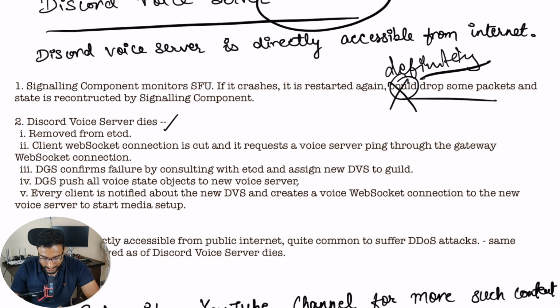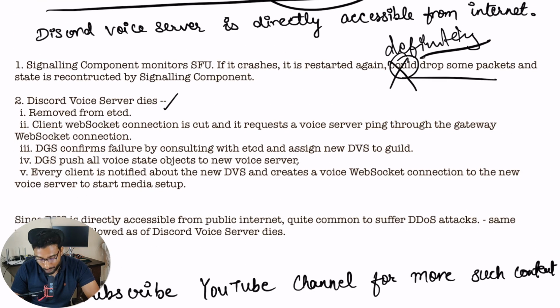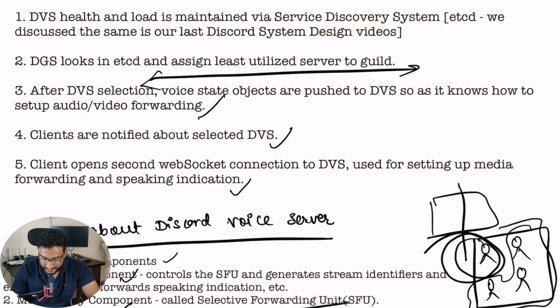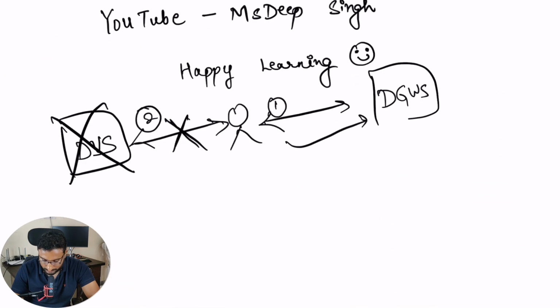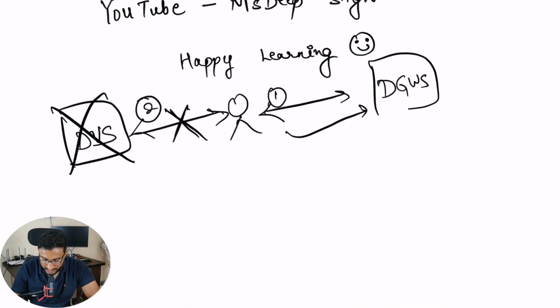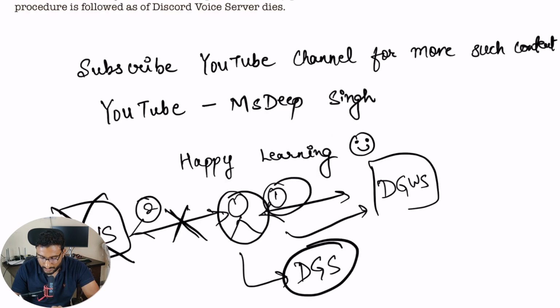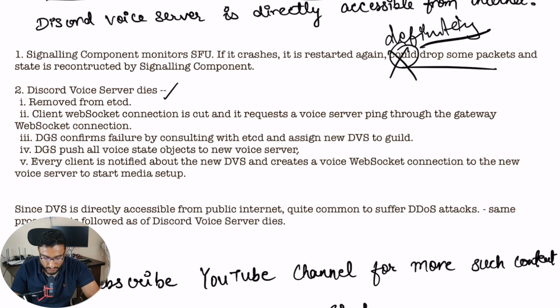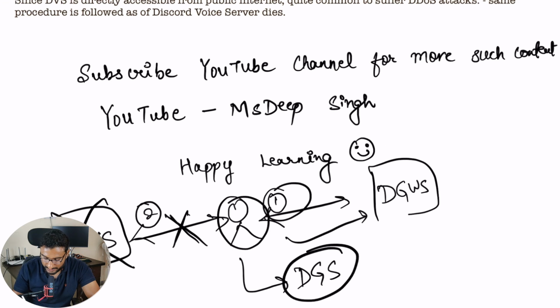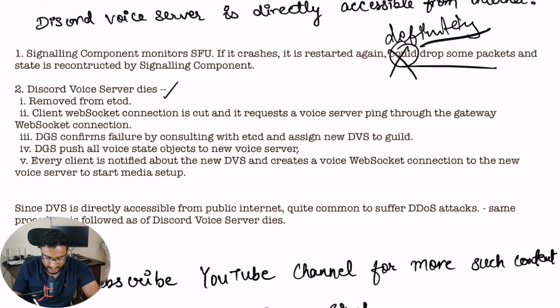So what DGWS will do is, what was DGS? Guild server, right? This particular user, not through this WebSocket connection, but it will interact with DGS, the Discord guild server, asking please find me a new server where I can connect. So the client WebSocket is cut and requests a voice server ping through the gateway WebSocket connection. It will confirm with this. Once it confirms, DGS confirms failure by consulting with etcd and assigns a new DVS to the guild.